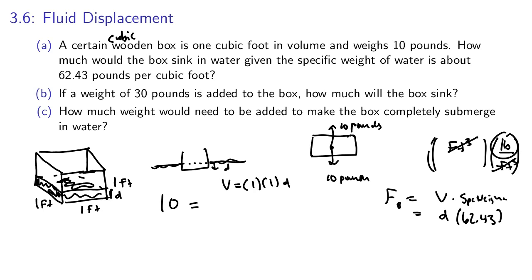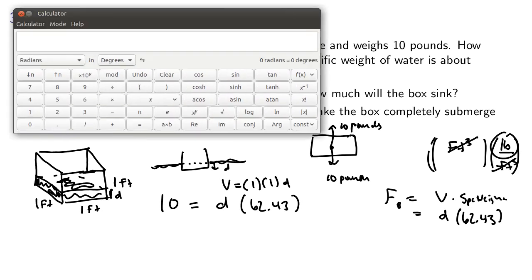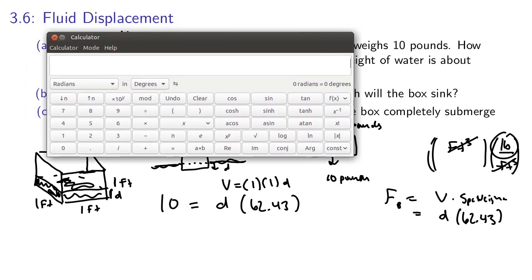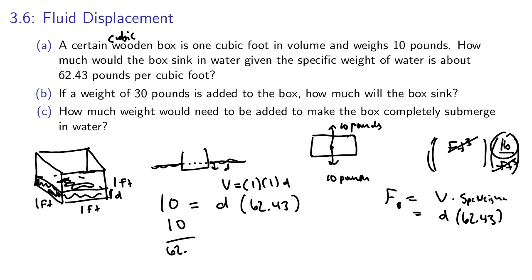So then we can write this equation, 10 is the depth that we sink times this specific weight of water. And since water is a fluid, we wanted to know the weight of that water to find the buoyant force. We know the buoyant force has to be 10 to match the weight of the box to figure out where it sinks and stays put. So then we need to use a calculator to find the answer to this. So let's pull up our trusty calculator. And we see that in order to solve this equation, we divide both sides by 62.43 to get the depth.